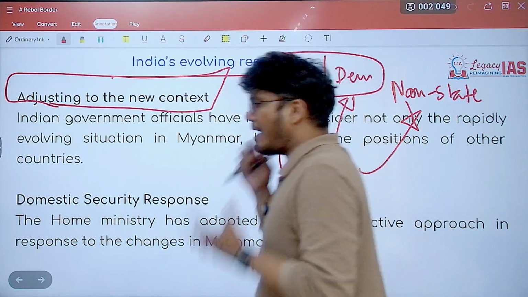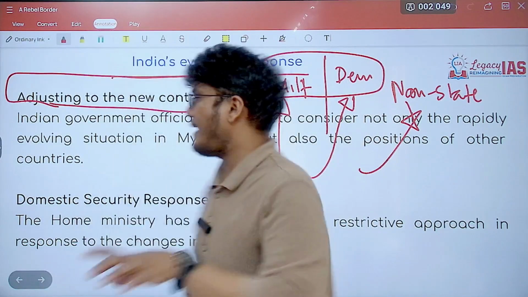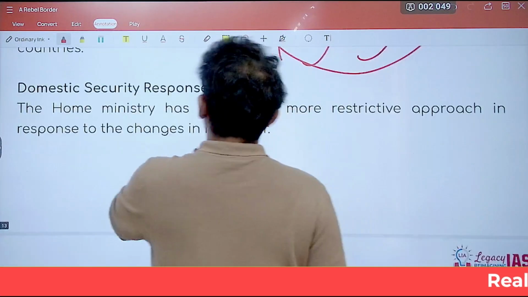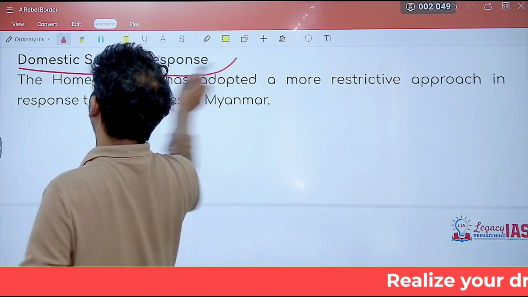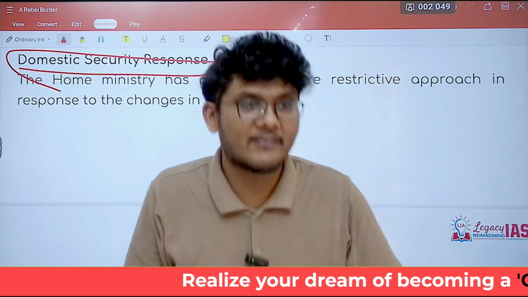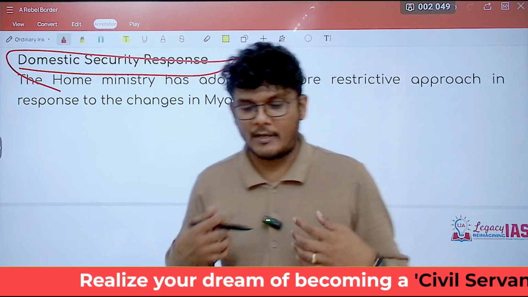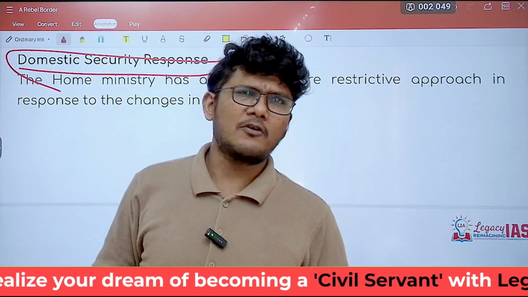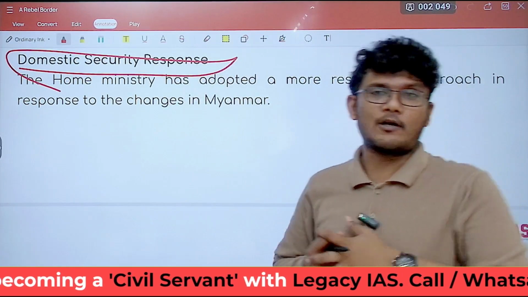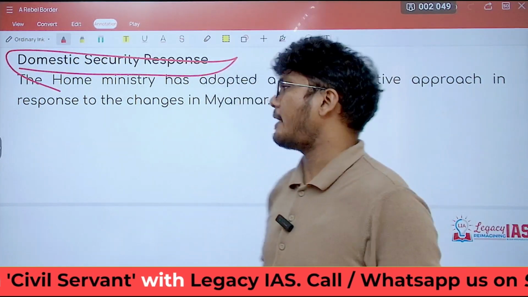So what you can do is at least keep engagement on with all of them. Now, as far as domestic security response is concerned, since the military is present, since non-state actors are present, it also creates a sort of security threat situation for India as well.